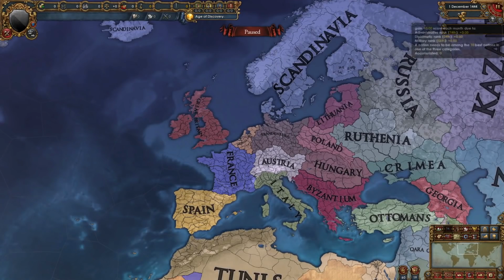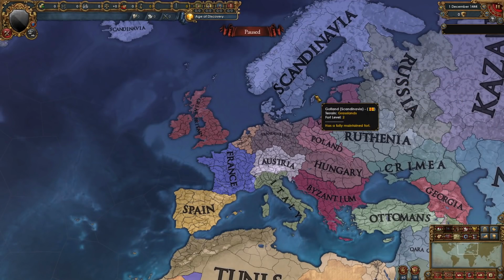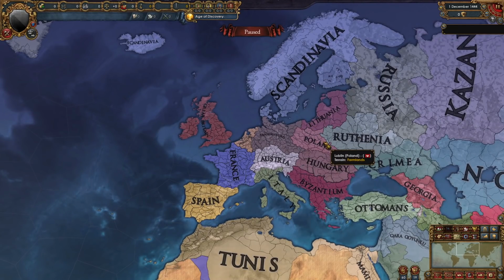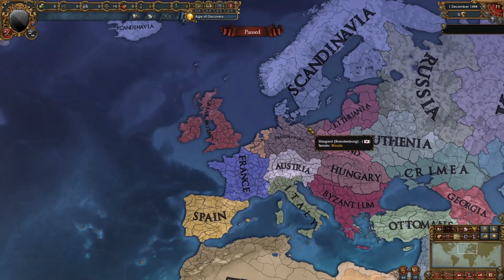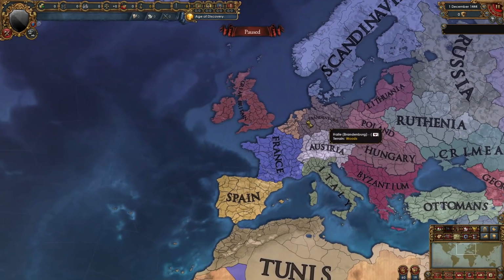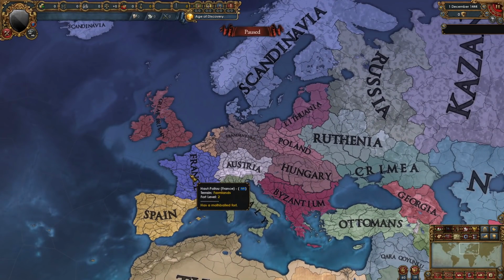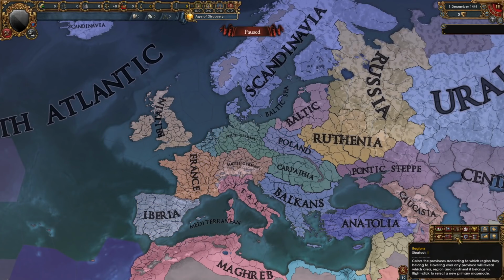As you can see, it's December 1st, 1444, and I have let a month pass so the nations can get settled and to make sure no one releases any vassals. So let's check out all the nations that comprise all the regions. In Europe, we have Great Britain, Spain, France, the Netherlands, Brandenburg, Austria, Italy, Lithuania, Poland, Hungary, Byzantium, Scandinavia, Russia, Ruthenia, Crimea, Georgia, and the Ottomans, representing all the European regions respectively.